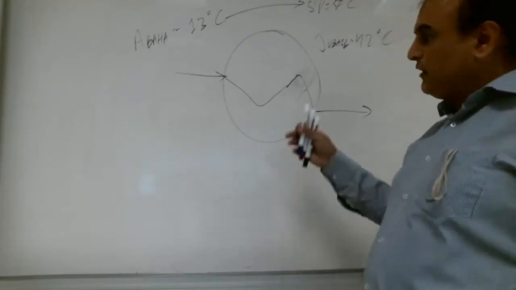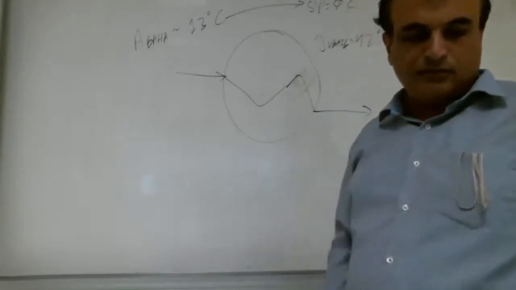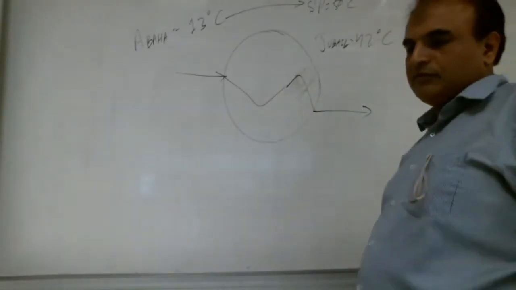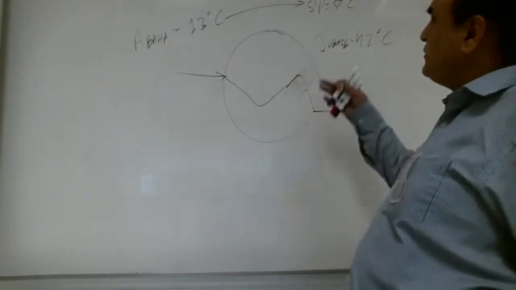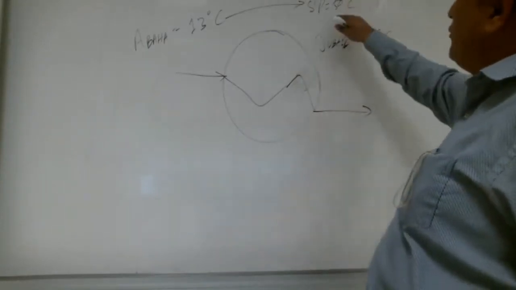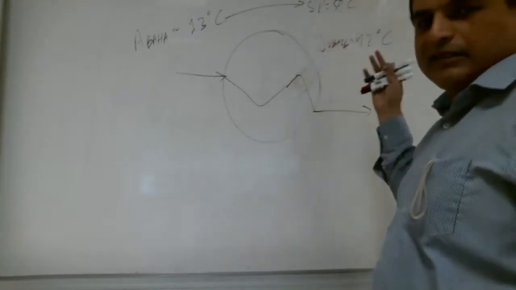So will this heat exchanger be happy in Jubail or Abaha? Jubail, because in Jubail there is not much work for it. It is just bringing up 8 degrees centigrade. So in Jubail it is very happy.